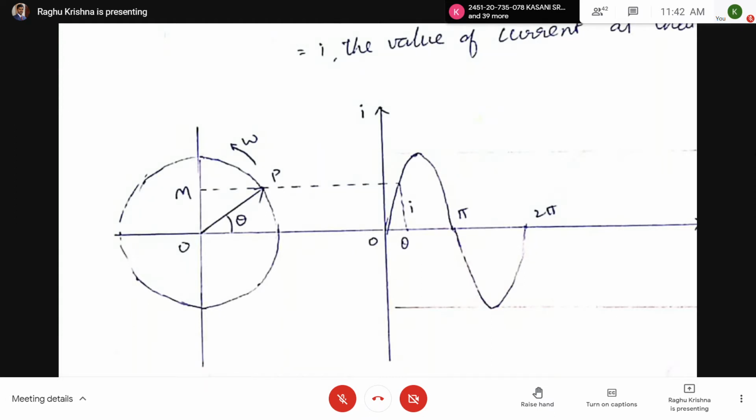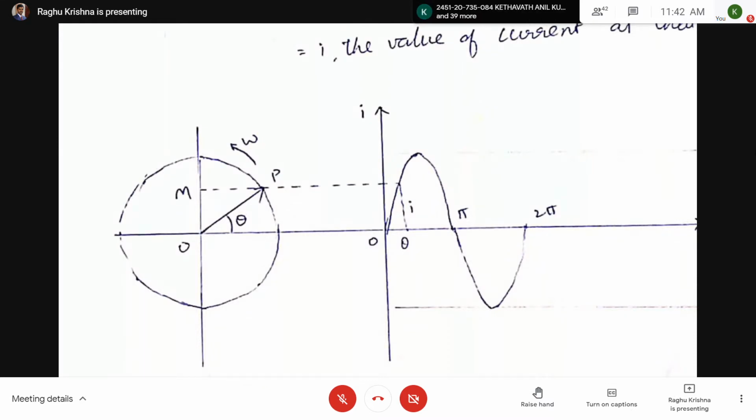Next, when OP has rotated through an angular distance of pi by 2, when theta equal to pi by 2, what about OM? Here OM is equal to OP, right?